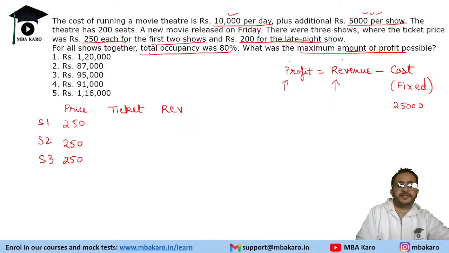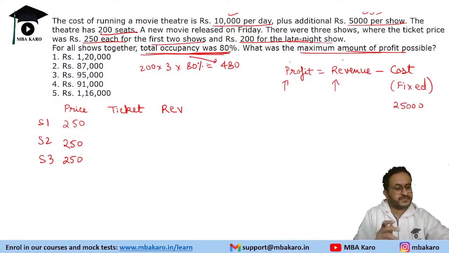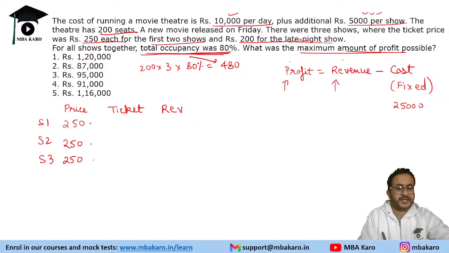Now we are given that there is a total occupancy of 80%. So there are 200 seats, 200 into 3, that is 600 seats and 80% occupancy. That means 480 is the occupancy. Now we need to maximize the revenue, right? So we have to assign minimum number of tickets. See, the price of these two is the same. The third price was 200. Now this price is less, so we will try to give the minimum seats here, because you have to maximize revenue.